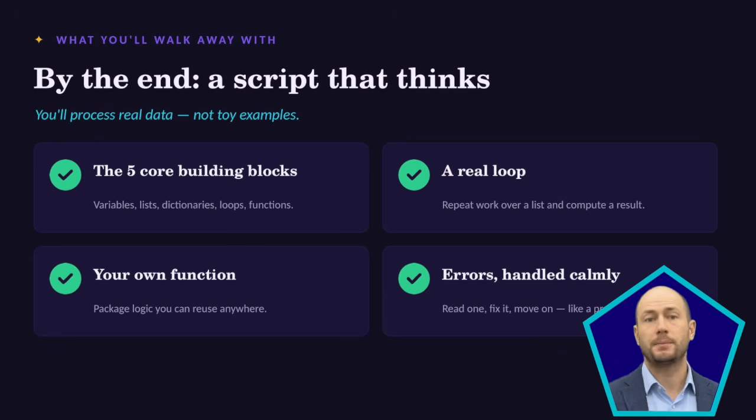Take it away. Quick promise before we dive in. By the end of these 15 minutes, you'll have written a real Python script that actually processes data. Not a toy hello world. Real numbers going in and a real result coming out. And the part I care about, what happens when it breaks? That's the best part. You'll also learn to read an error message without panicking. By the end, that scary red text becomes your most useful friend. Anastasia, the floor is yours.